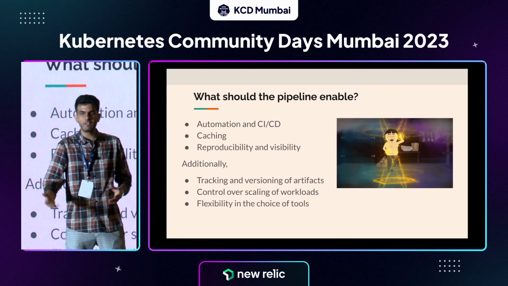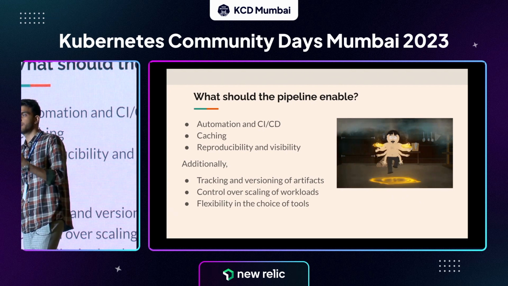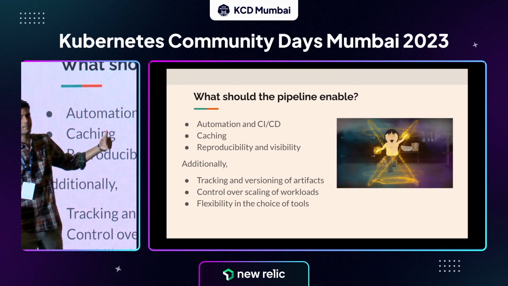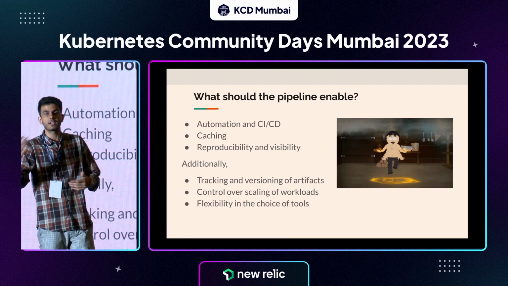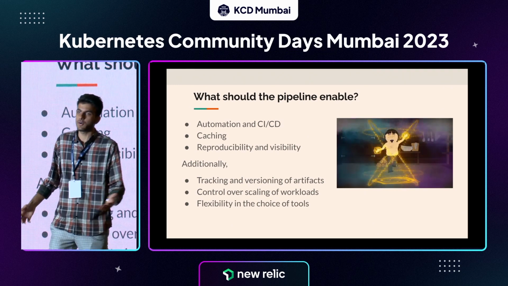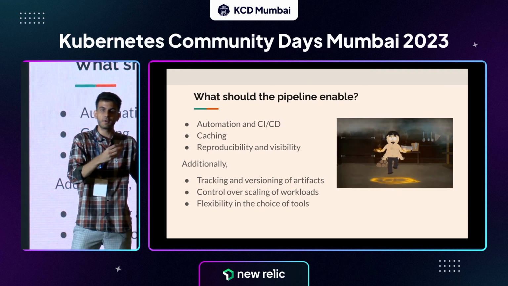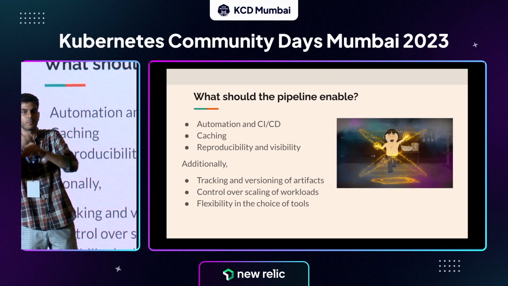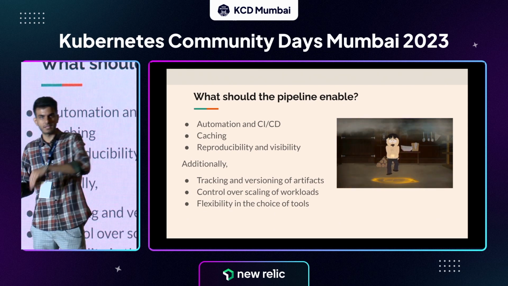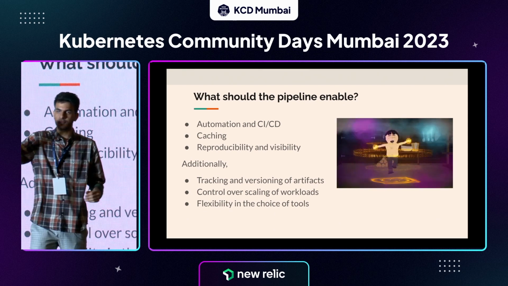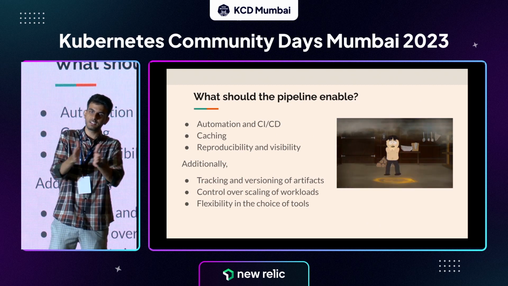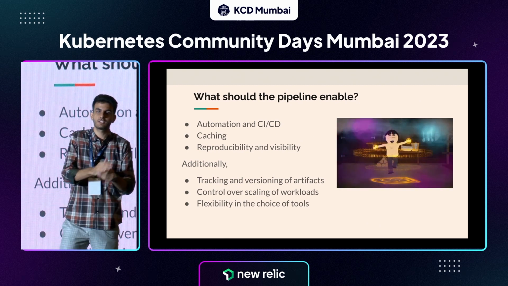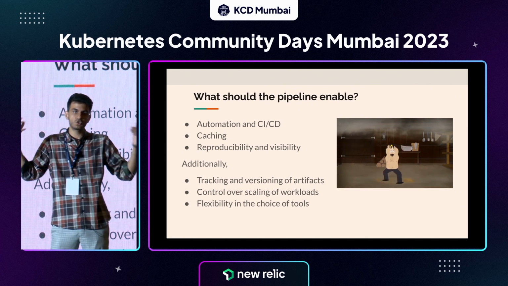And additionally, if you have a tool which enables you to build such a pipeline, you should also have some additional capabilities, first of all tracking of artifacts. What I mean by that is, let's say you have one pipeline run and it produced some artifacts, by which I mean some outputs here and there. And maybe you ran it again at some other stage in the day and produced some new artifacts. So what you want is a way to version these artifacts. Okay, this was the run from the morning, this was the next run which I ran in the afternoon. All of these should be versioned in some way.